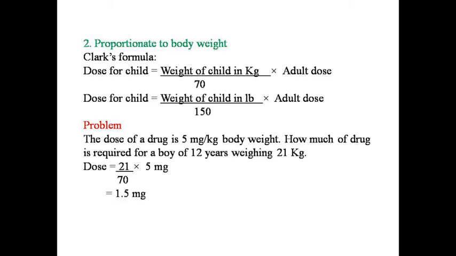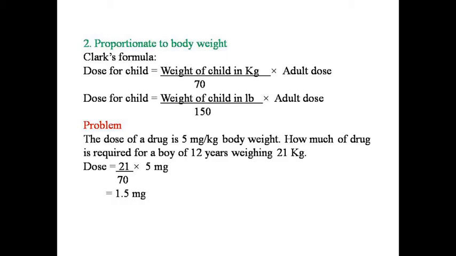Next, dose calculation based on proportionate to body weight. For this, Clark formula: dose for child is equal to weight of child in kilogram upon 70 multiplied by adult dose, or dose for child equal to weight of child in pound divided by 150 into adult dose.